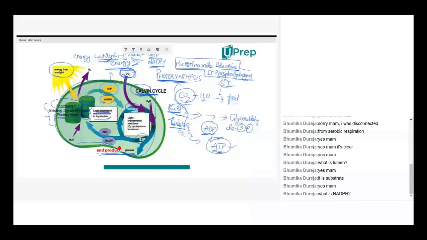So during photosynthesis, ATP will be released and even NADPH is also released. That's why compared with the normal currency denominations like the 2000 note, 500 note, likewise we are having different denominations in currency, money. The same way, this energy currency inside the cell also has different denominating words like ATP and NADPH. Clear?